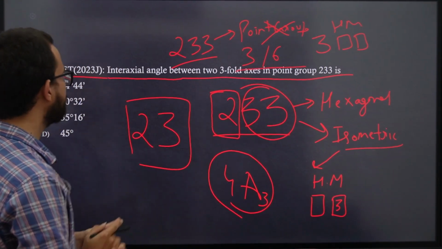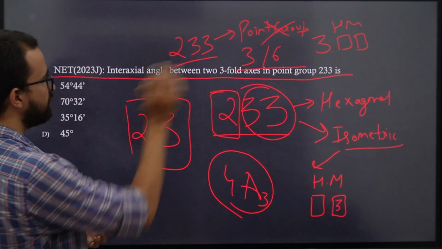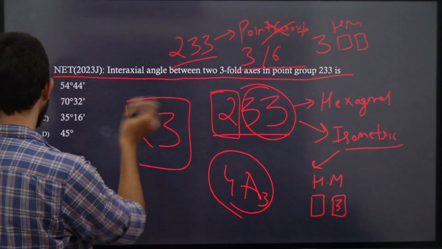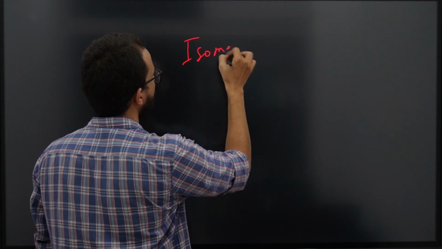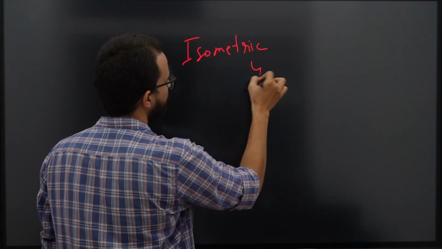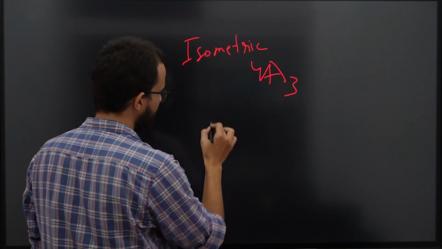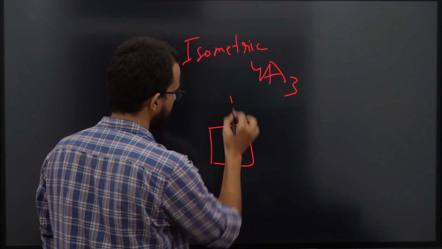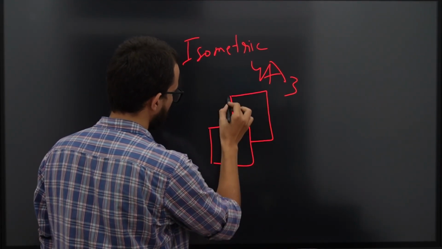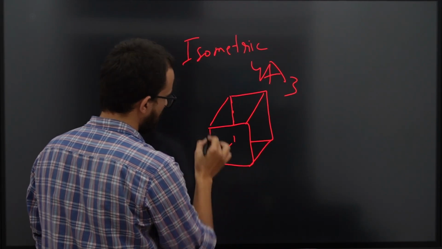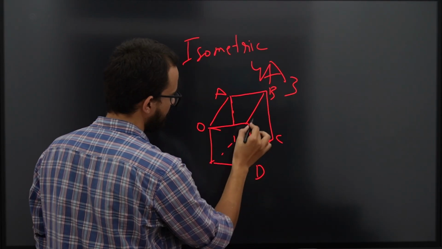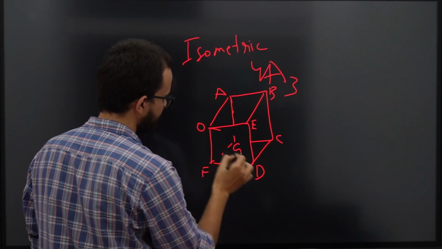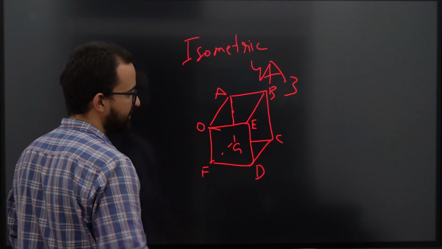Now let us move back to the question. The question is asking what is the interaxial angle between the two threefold axes. So let us have a look. In the isometric class, we have already talked about where these four threefold axes are. If you imagine a cube, and all these diagonals, so if this is O, A, B, C, D, E and F, and this is G, all the opposite diagonals that you see.